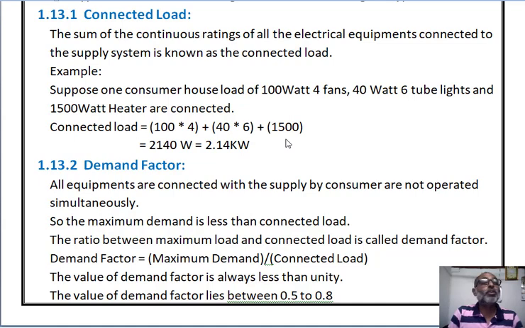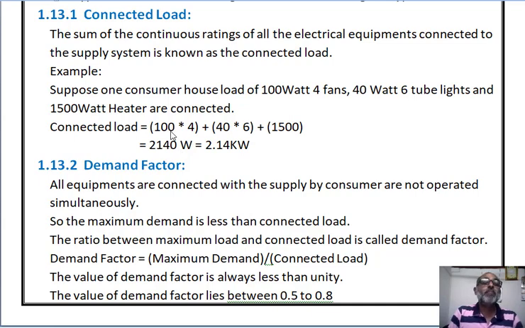It is not in operating condition, but you can count it in the connected load. So the total connected load for the house is nothing but 100 into 4 plus 40 into 6 plus 1500. That means 2140 watts total connected load of the consumer house.